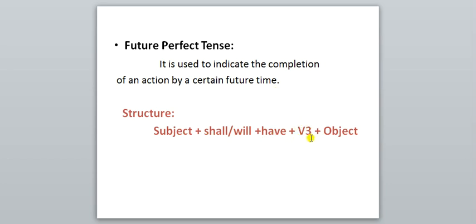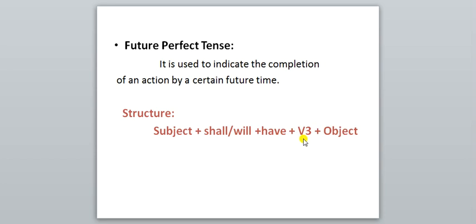बच्चों, see these in every perfect tense. In future perfect tense also, in past perfect tense also, in present perfect tense also. Which form of verb is used? Past participle of the verb is used. Right? Means the third form of verb is used.